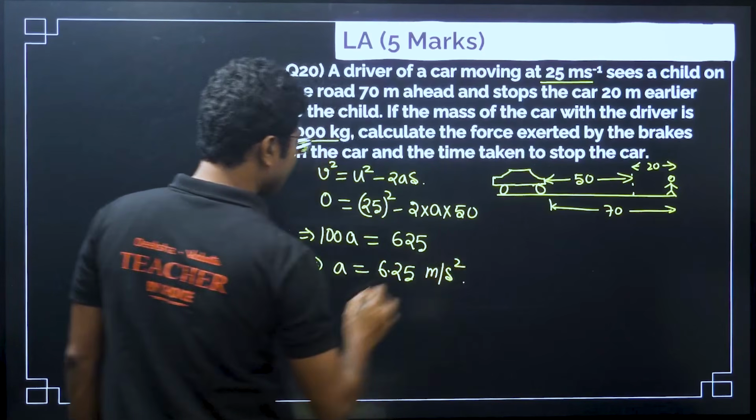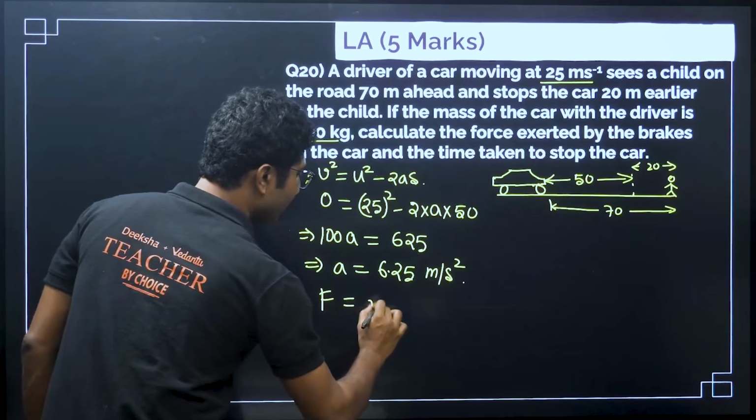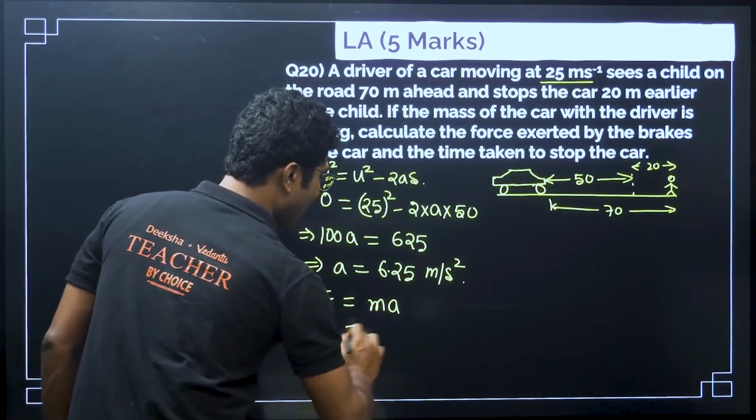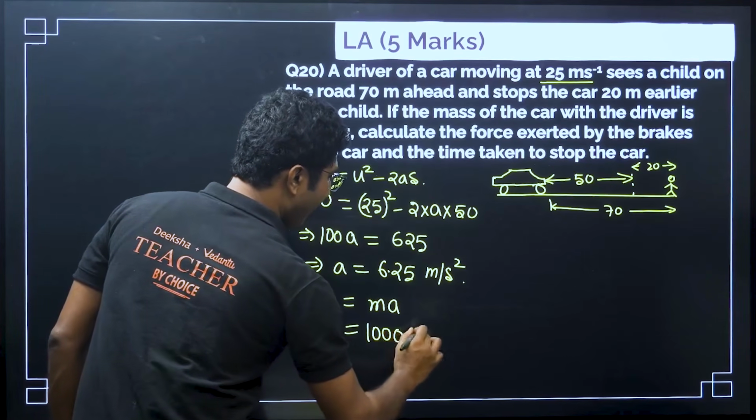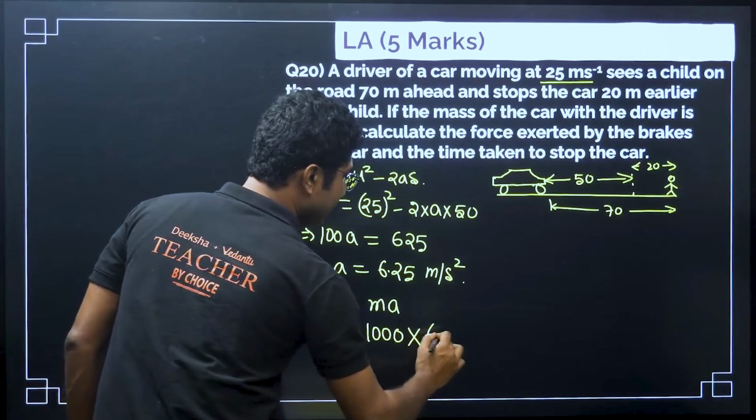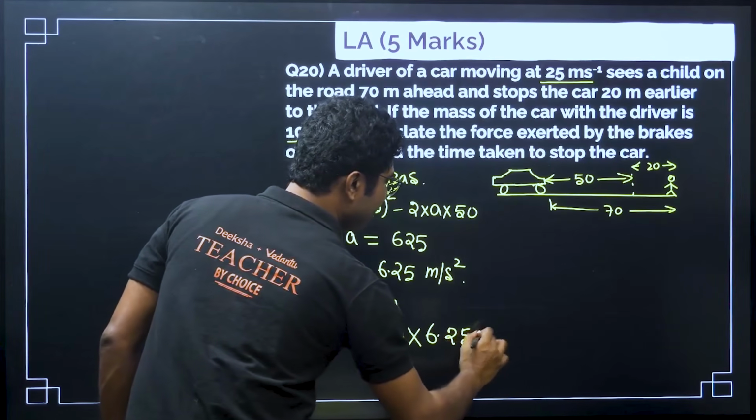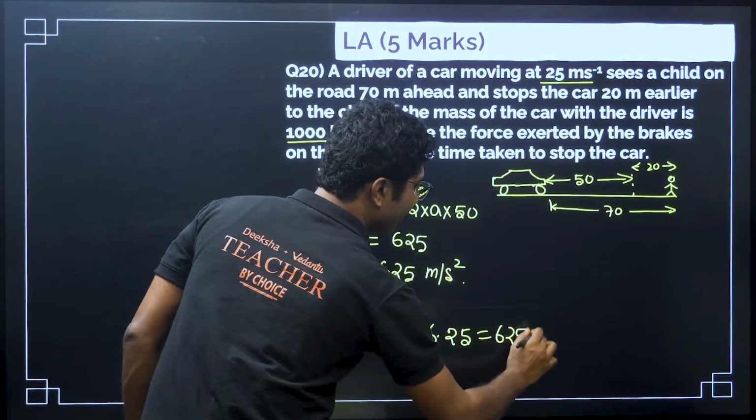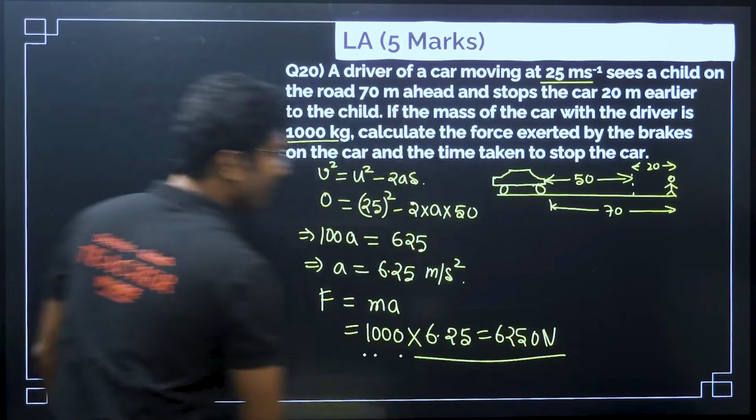So, what is the force? Force equals mass into acceleration. Mass is 1000 kg and acceleration is 6.25, that is 6250 Newton. So, this is the force.